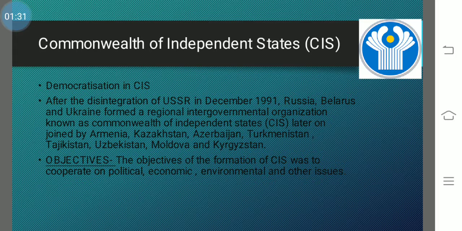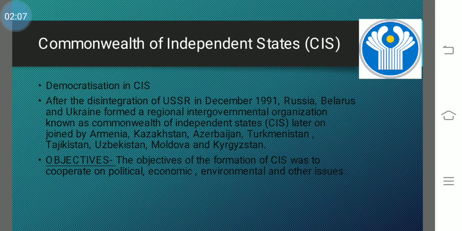And later on, other countries, Armenia, Kazakhstan, Azerbaijan, Turkmenistan, Tajikistan, Uzbekistan, Moldova, and Kyrgyzstan, joined the organization, excepting the countries of the Baltic Republics, the three countries surrounding the Baltic Sea: Estonia, Latvia, and Lithuania. Why? Because they joined another organization, the European Union and NATO.